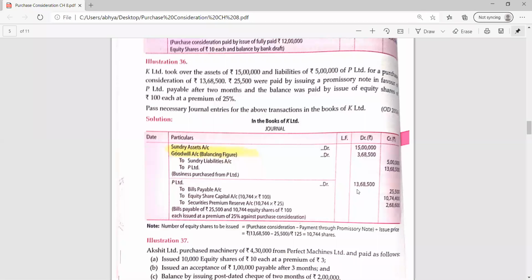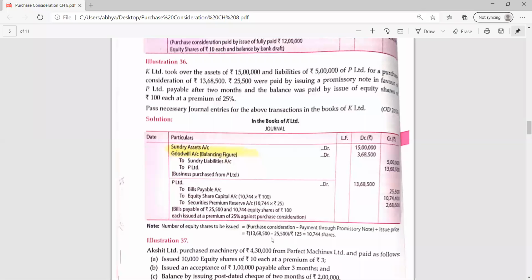Tell me the balance amount. 13,68,500 minus 25,500. Yes, tell me. Yes, 1,34,000. Sorry, what are you writing, beta? 13 lakh, sorry, 13,43,000. Okay.